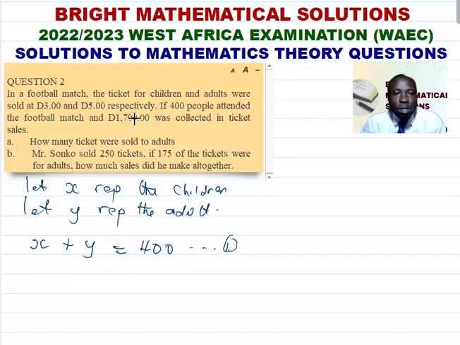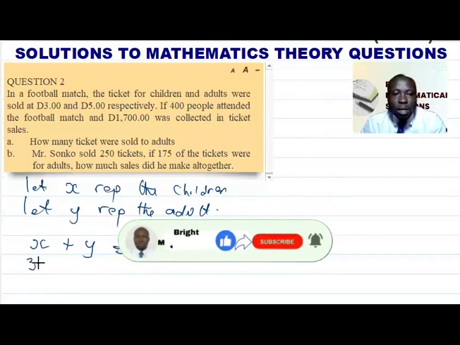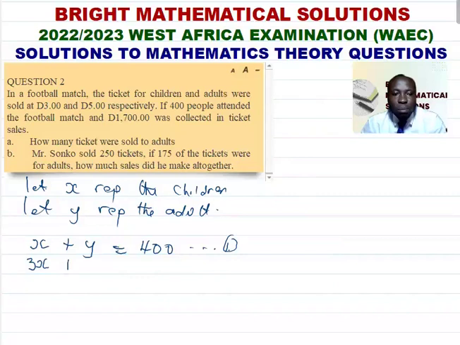So they now said the ticket that was sold makes 1,700D. That means the children pay 3D and the adults pay 5D. So 3 times the number of children and 5 multiplied by the number of adults will give us 1,700, and that will give us equation 2.